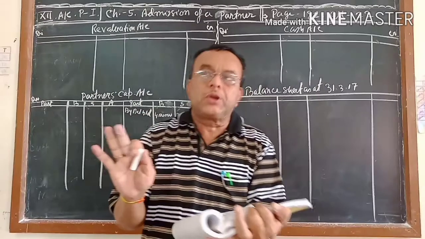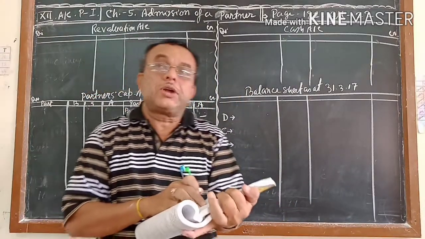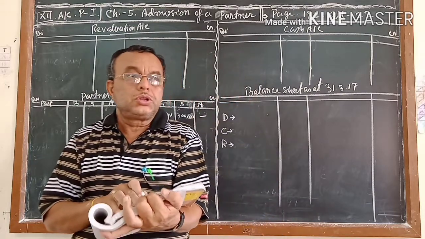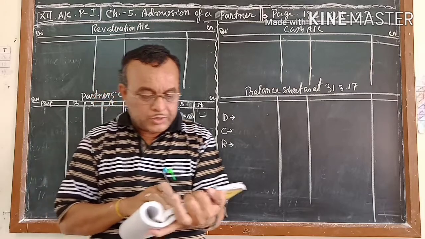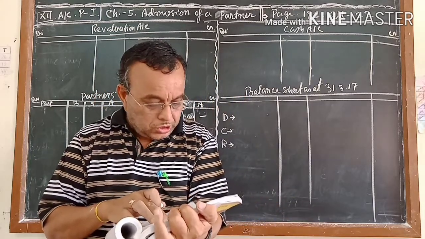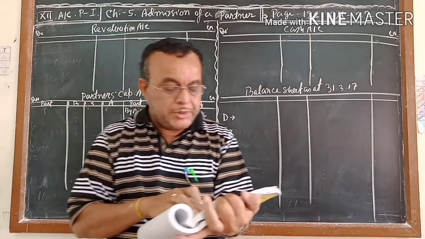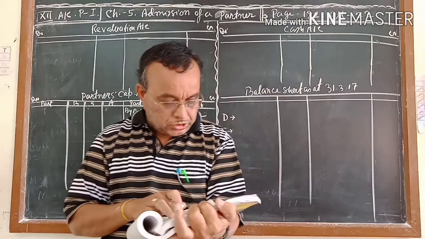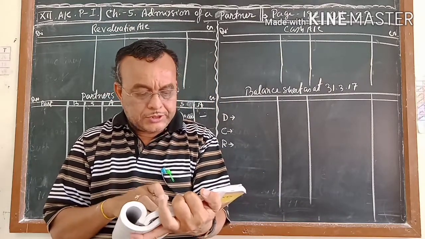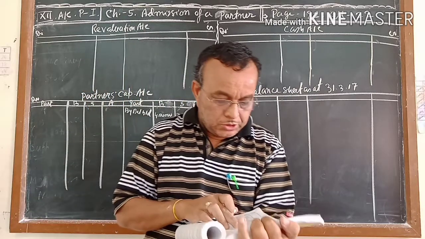Creditors, bills payable, no need to write anything. On the opposite side, goodwill, 1 lakh, you write D, because you have to distribute this to the partners' capital accounts. Land and building, you write R, because in your adjustments land and building is there, revaluation effect will come. Machinery, you write R, revaluation effect will come. Stock, I think the effect is not there. Debtors, revaluation effect will come. Investment, no need to write.